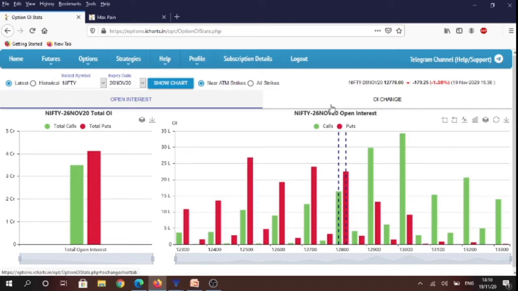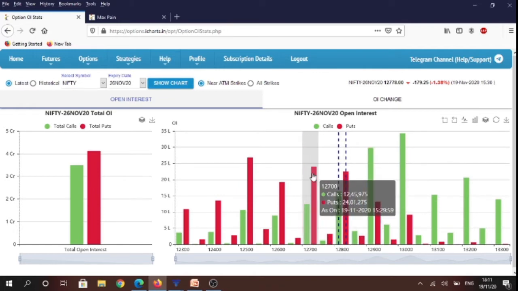So for next weekly expiry, 26 November contract, you will see that overall 4.12 crore shares of puts have been written versus 3 crore 49 lakh shares of calls, and that is more amount of puts have been written versus calls overall for 26 November series, and highest amount of calls have been written at 13,000 strike followed by 12,900 strike.